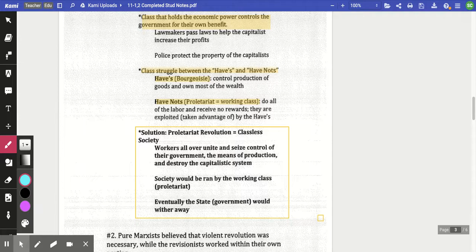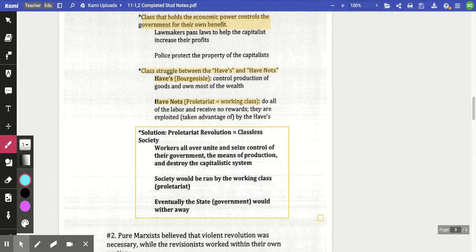So when you look at a spectrum, you have capitalism on one side and you have communism on the other. They are complete opposites. One sets out to destroy the other, and the other sets out to destroy their opposing group as well. And we're going to see this play out between countries that embrace communism versus countries that embrace capitalism. But one thing that we are never truly going to see are countries that fully embrace communism.